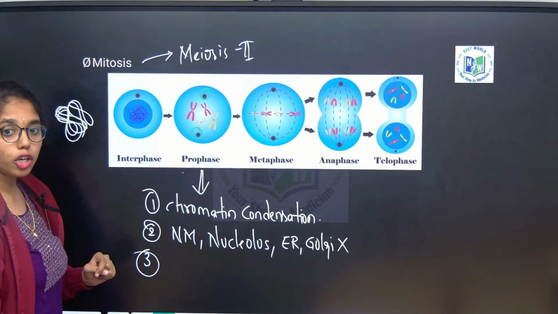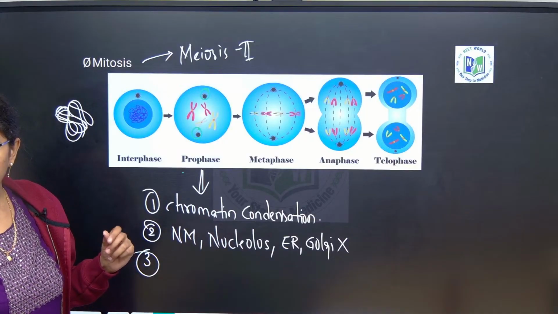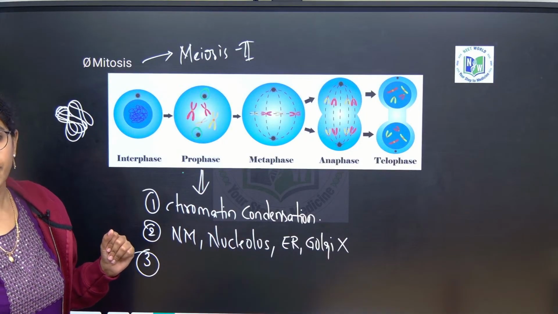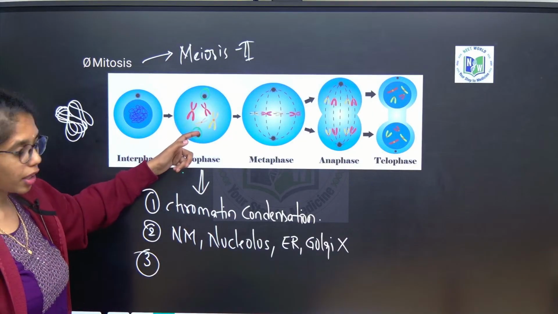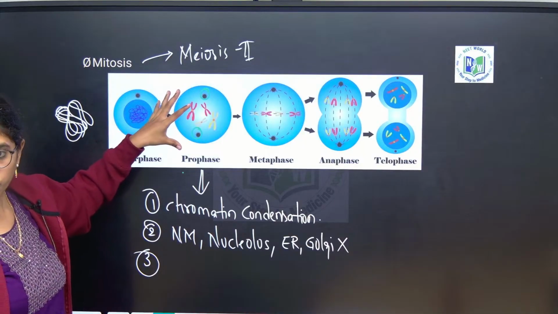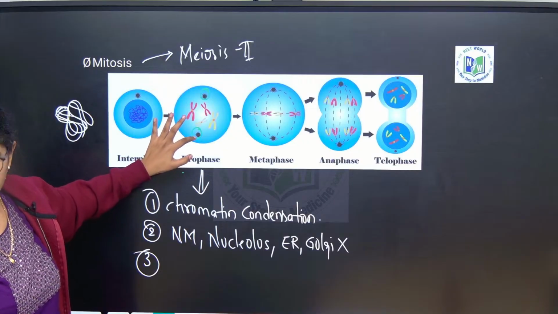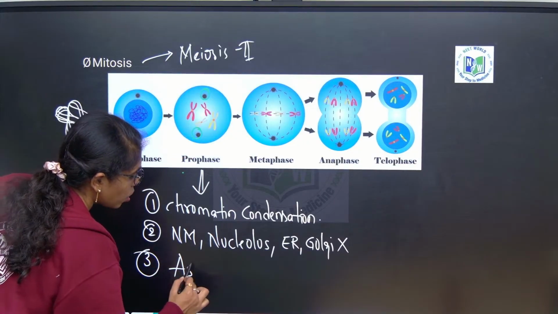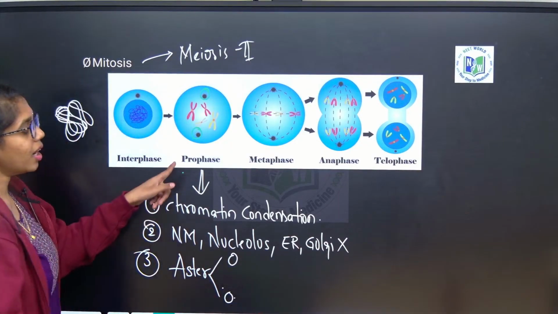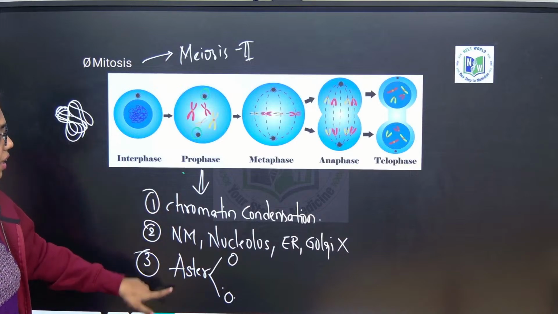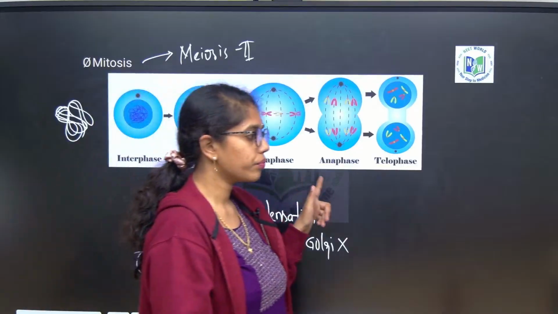Asters. Centriole duplication happens in which phase of interphase? S phase. Centriole duplication happens in S phase. Those centrioles will radiate microtubules whichever are there in the cell, they will radiate the asters into two opposite poles. So, this asters moving to two opposite poles takes place where? In the prophase. So, these are the three events that you have to remember with respect to prophase.